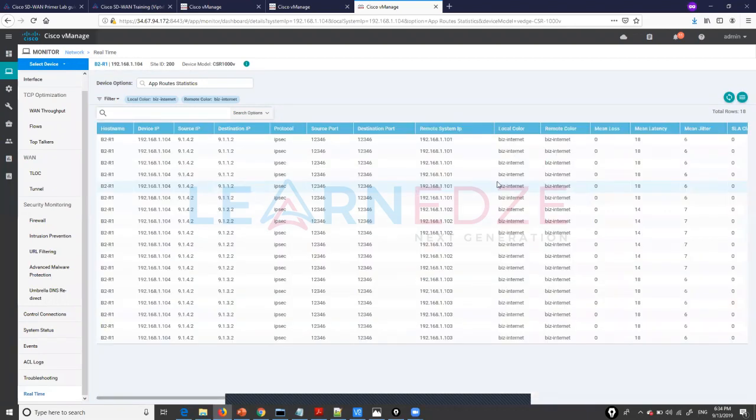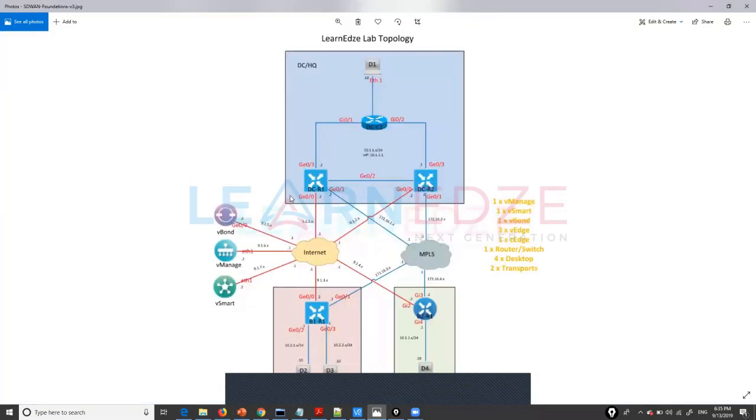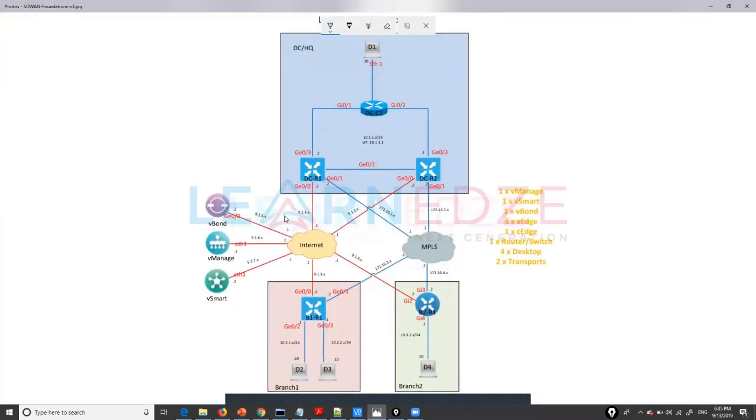So you see here, these are the different devices. If you look at the host name we are looking at, B2R1, which is CSR 1000V, the source and destination IPs are basically the underlay transport IP addresses. For each device, I have basically two kinds of transports, right?